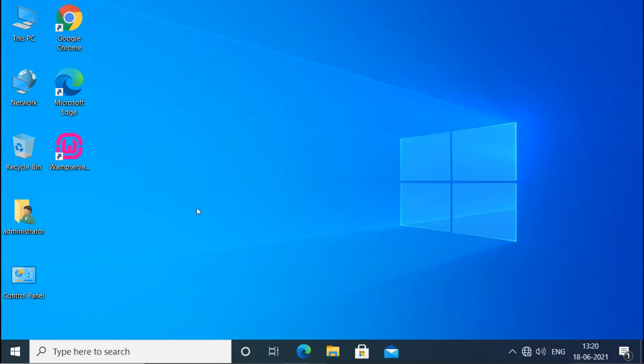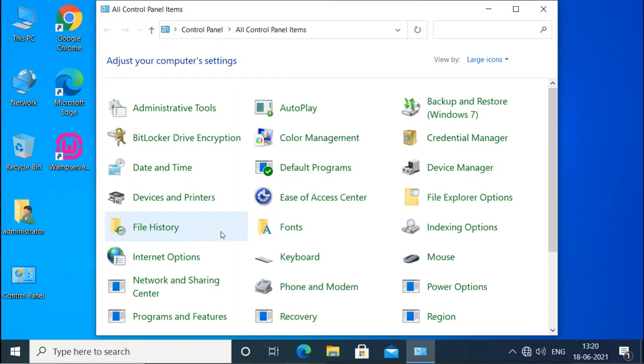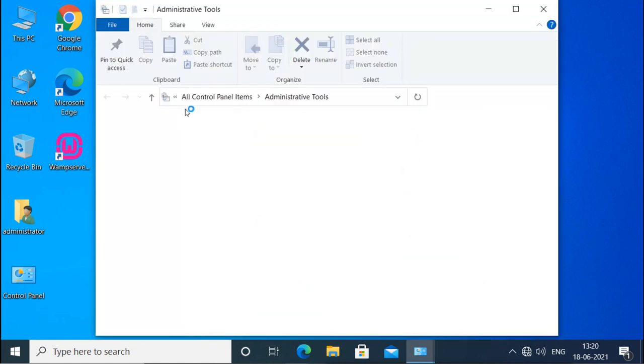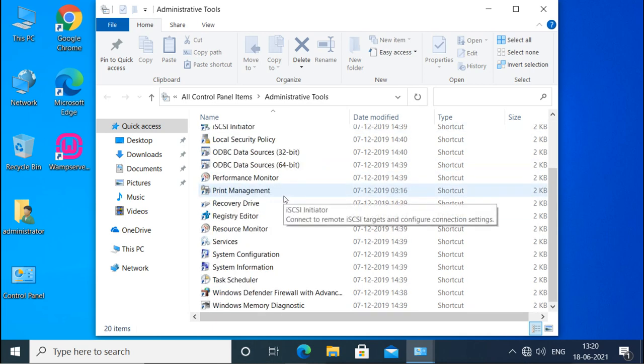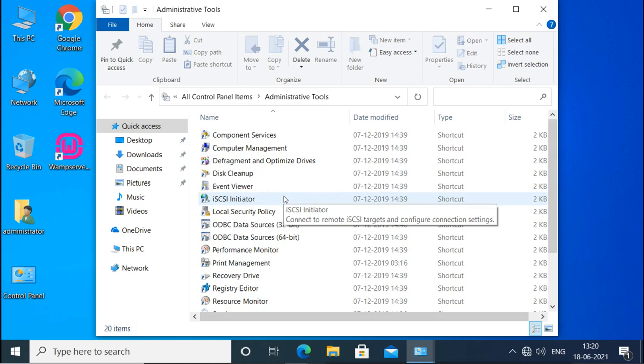The initiator is there, and to find it we go to Control Panel, under Administrative Tools. Under Administrative Tools, we have this iSCSI Initiator, and you will not see the target here. The target is not available on the client machine.